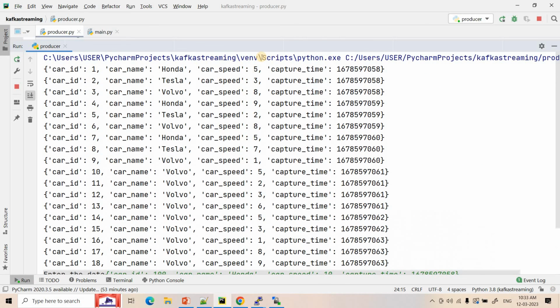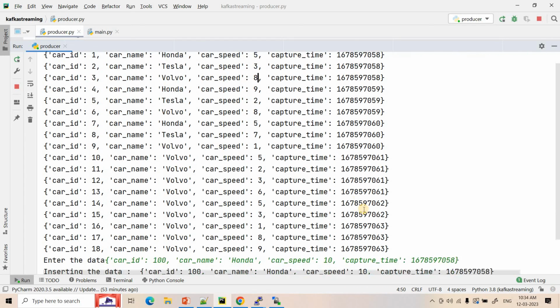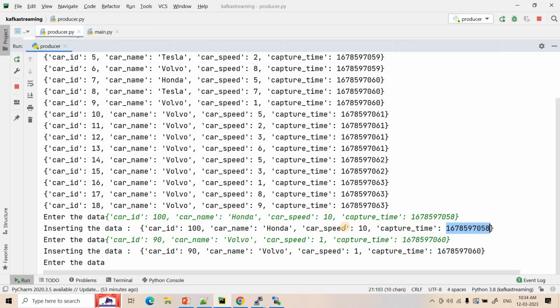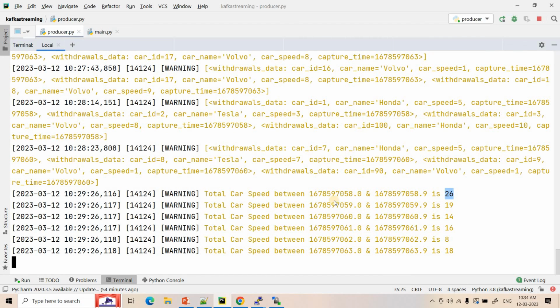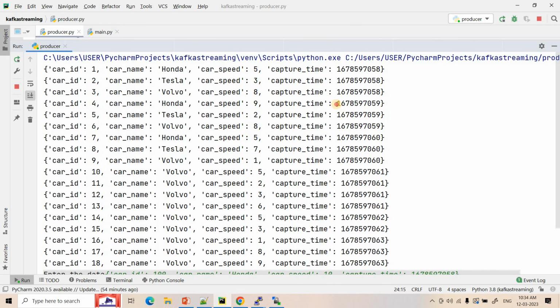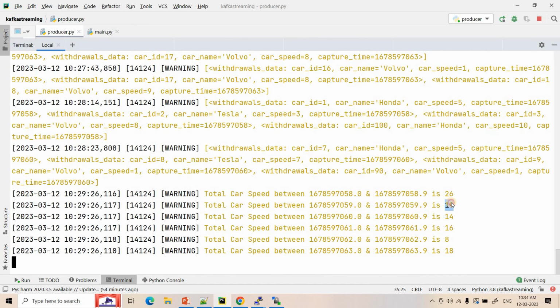Let's see whether it is 26 or not. For 058 to 058.9, the events are these three. So 5 plus 3 is 8, 8 plus 8 is 16. And apart from that, here we also passed one more out of order event with card speed 10. So 16 plus 10, it should be 26. See here, it gave 26. Now for this one, 059 to 059.9, if you observe here, for the 059 window, 9 plus 2 is 11, 11 plus 8 is 19, right? So it is showing 19.